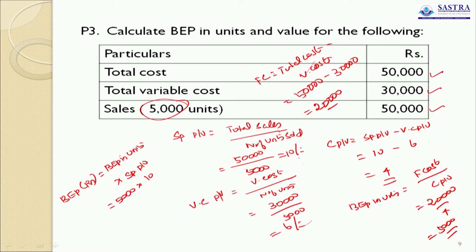Already we calculated. So total sales is 50,000. I think this is given in the problem. They have given break-even sales indirectly. Okay, so this is the answer for this question. I hope all of you have understood. Now I shall move to the next question.